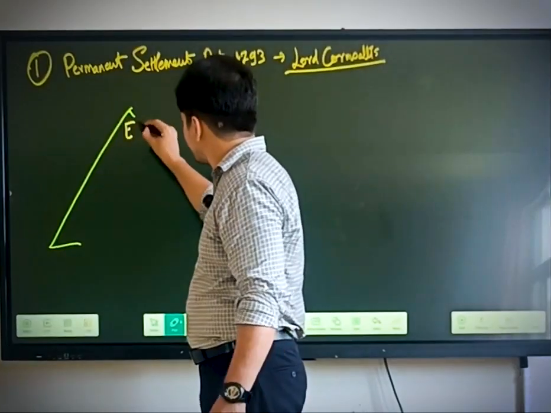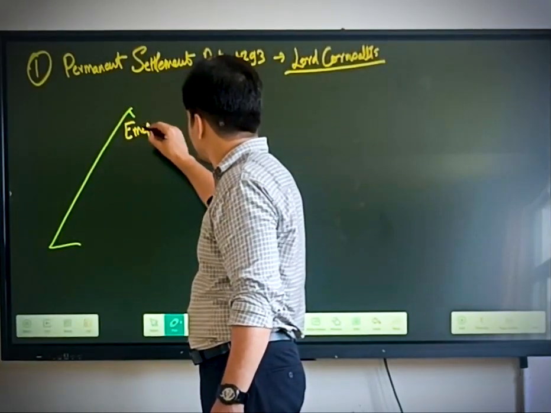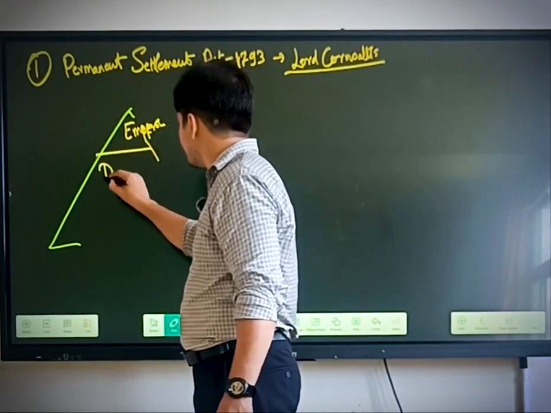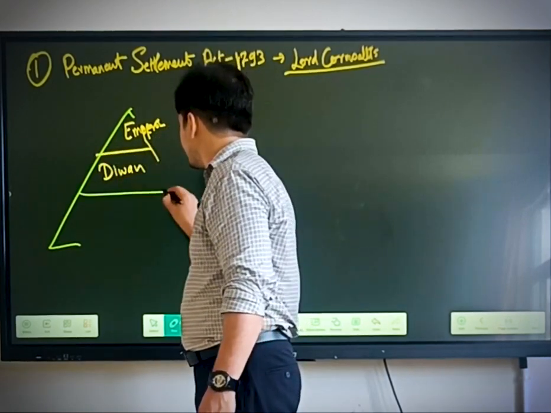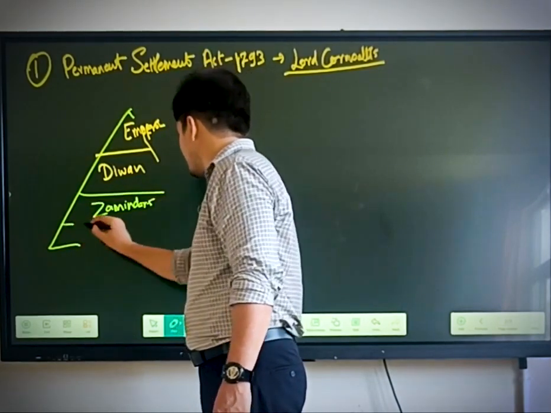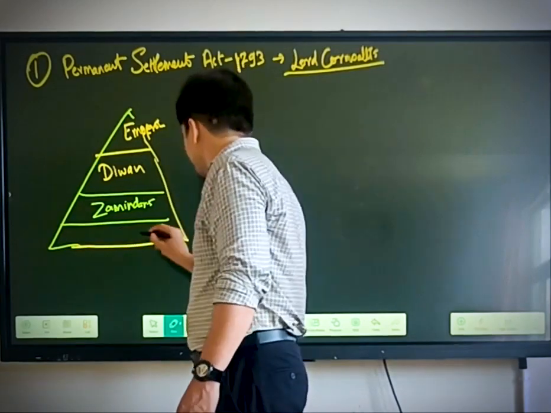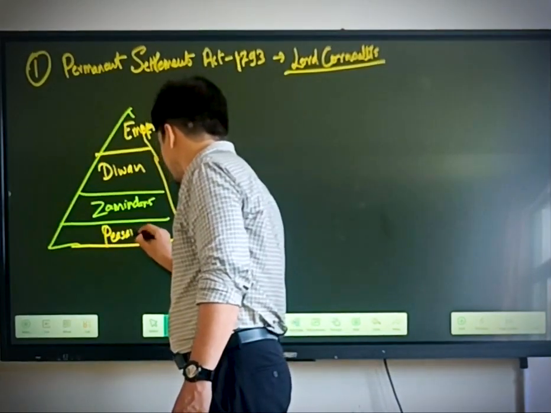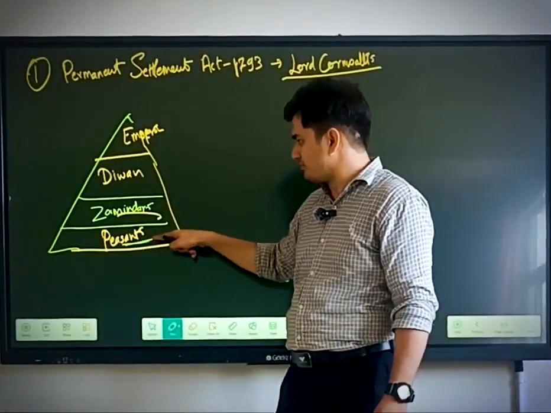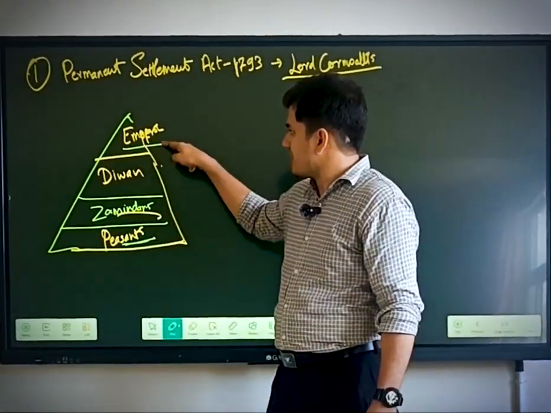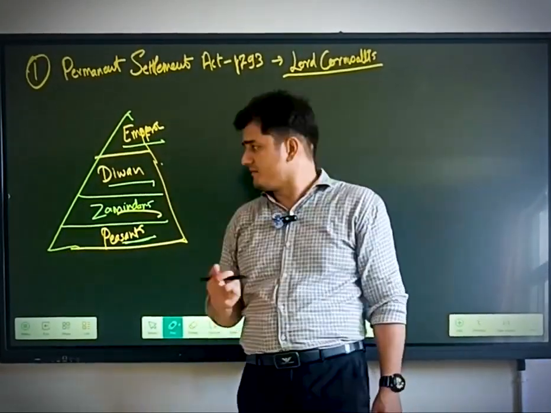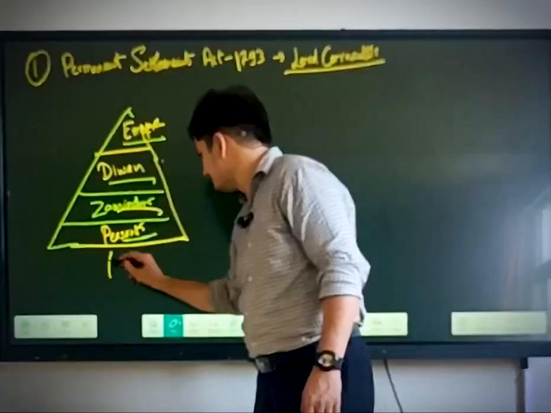So if we talk about the land revenue system before the Britishers, there were Mughals. On the top we had Emperor, then comes the Diwan, then Zamindars, and at the bottom there were peasants. So Zamindars used to collect revenue, collect the tax from peasants in the name of emperor, and they were supervised by the Diwan. So this was the revenue system during the Mughals.